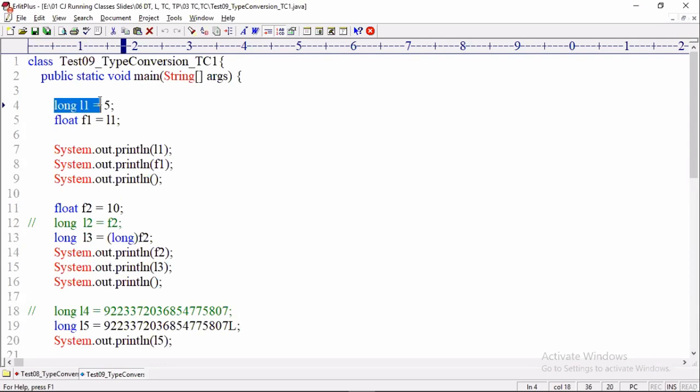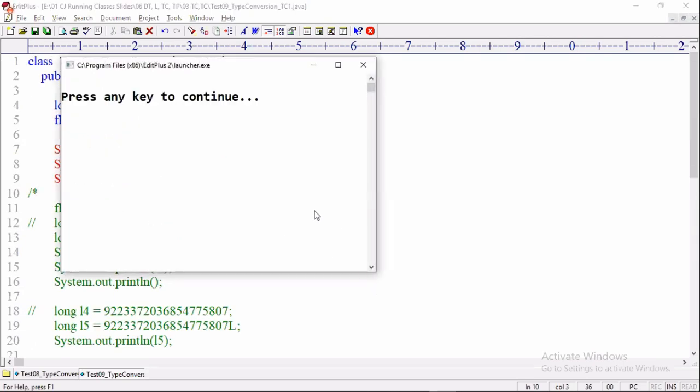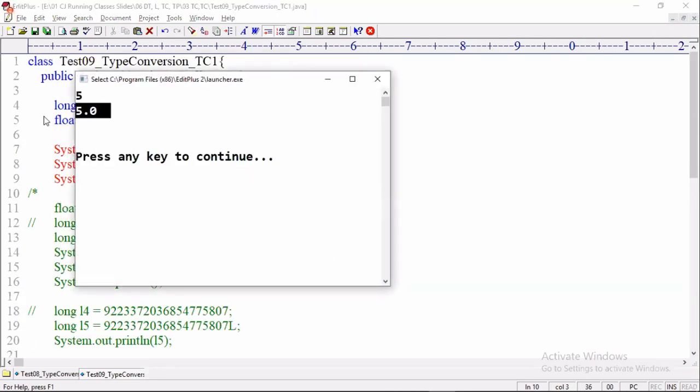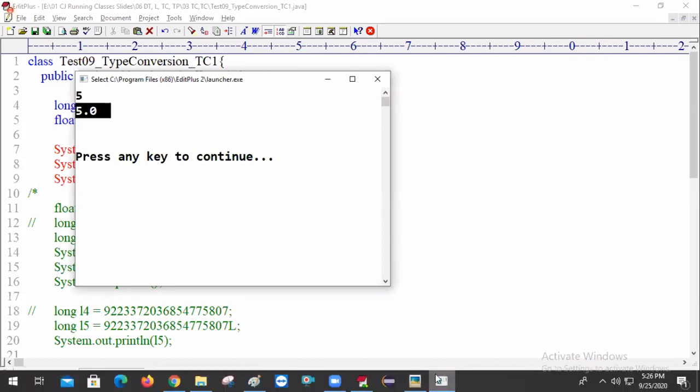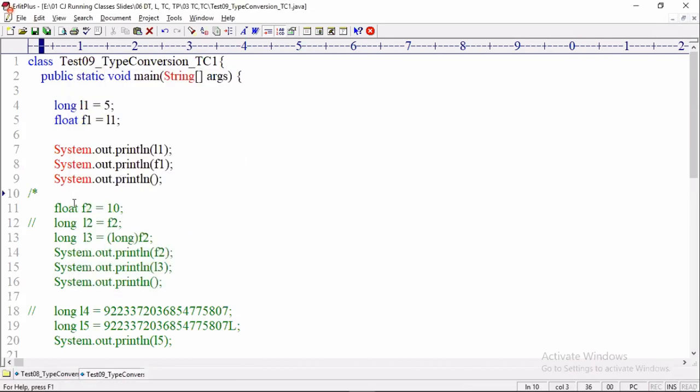Now look at this: long L1 equal to 5, float F1 equal to L1. Then print L1, F1. L1 what value? 5. F1 what value will come? 5.0 will come. No compile time error, executed. Output coming 5.0. Is it clear? Now what is the point you need to understand here? Long can be assigned to float even though float size is 4 bytes.